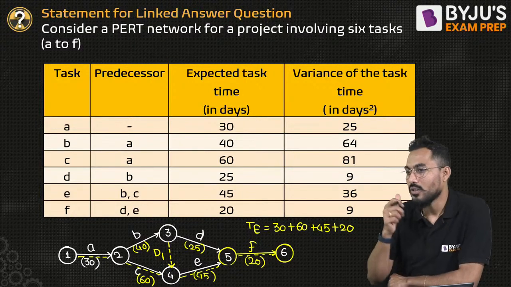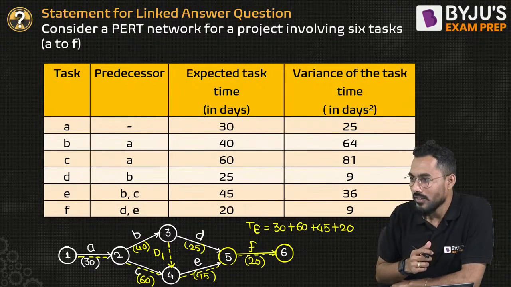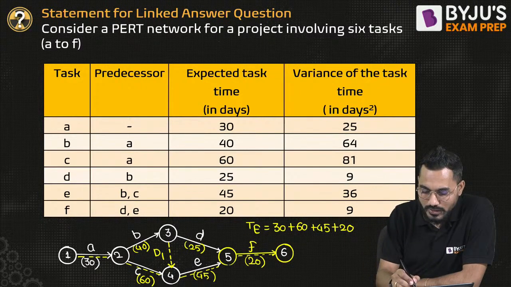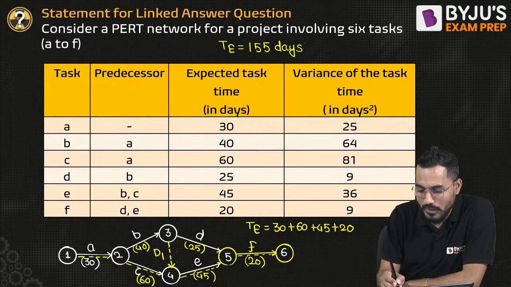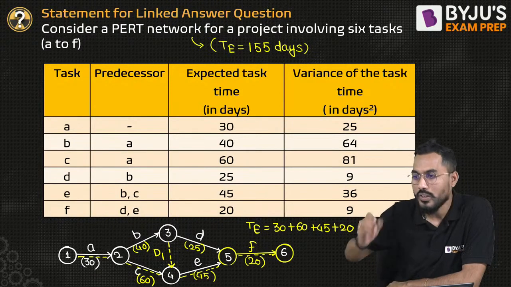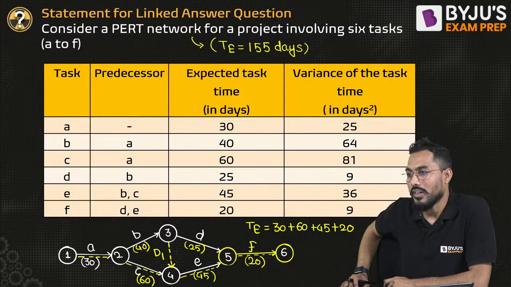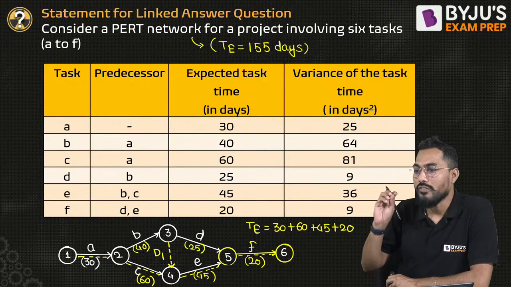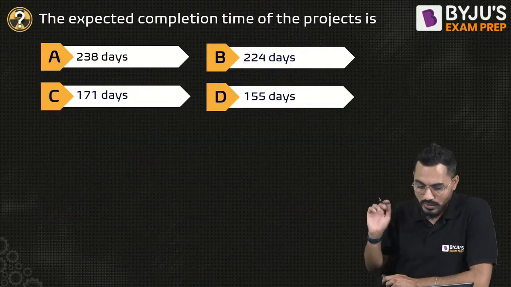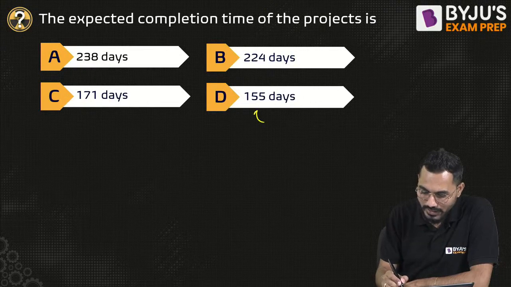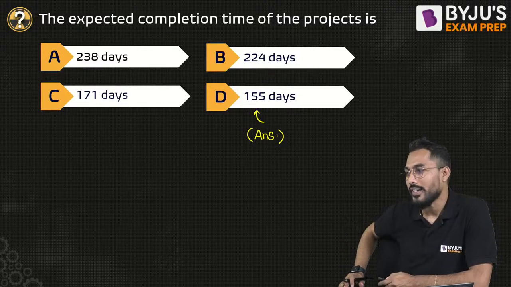Good evening everybody, Kenil. So the expected time of completion of the project is 155 days. Today's session might be a bit slow because we have to do a lot of calculation, so have some patience. Patience is very important in life. So my answer is 155 days, option D.